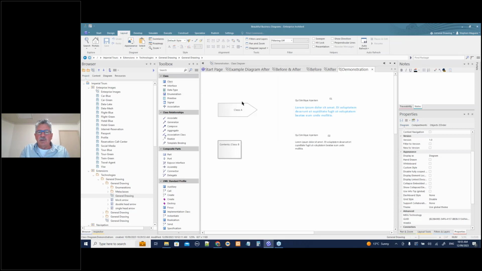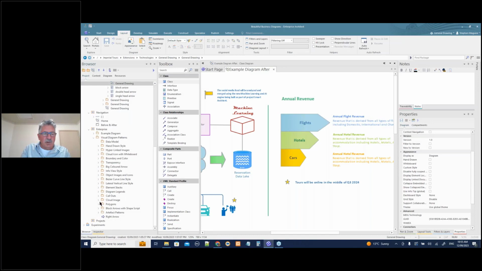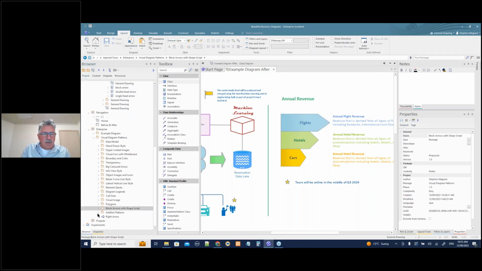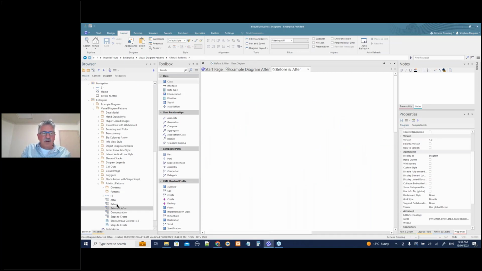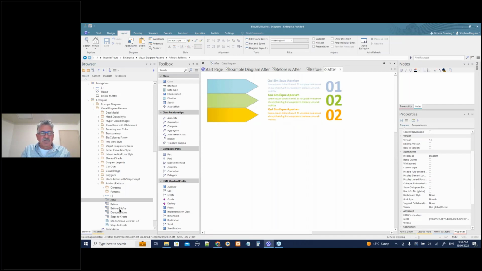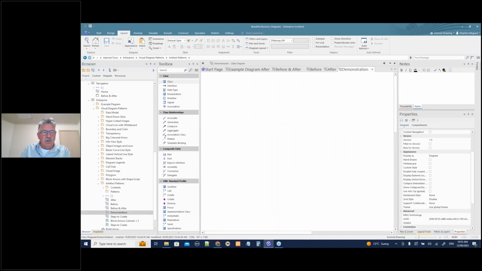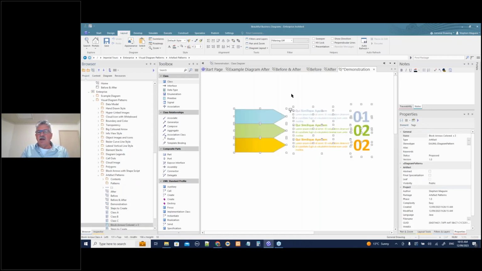Example diagram, close all except, and let's have a look at one of the last ones we're going to look at, which is this artifact pattern. Let's have a look at before and after. They look exactly the same, and the reason for that is if I go to my demonstration and say, oh, I want to be able to use a pattern, I'm just going to drag this pattern on, and you see it just created that whole thing for me. So I encourage you to create your own patterns.